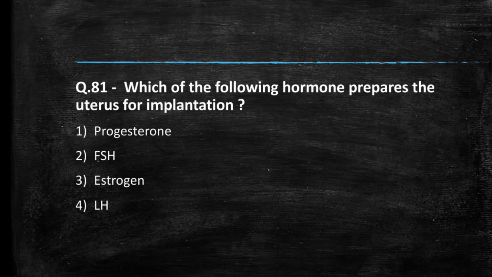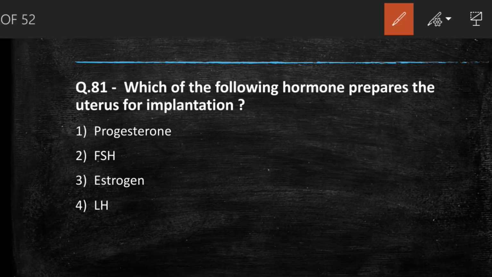Next question we have, which of the following hormones prepare the uterus for implantation? Options are progesterone, FSH, estrogen and LH. So as you know, for pregnancy, corpus luteum secretes progesterone, and progesterone is necessary for maintenance of endometrial wall. So for implantation, answer is progesterone.